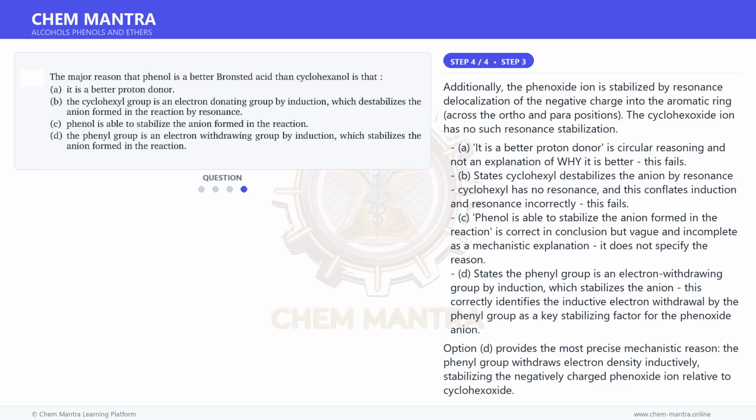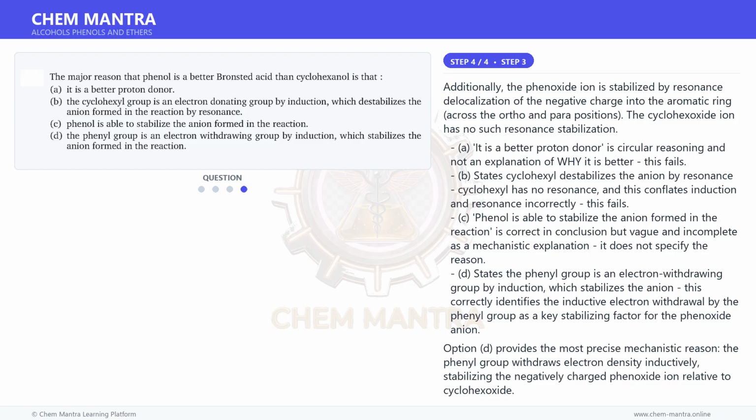Additionally, the phenoxide ion is stabilized by resonance delocalization of the negative charge into the aromatic ring across the ortho and para positions. The cyclohexoxide ion has no such resonance stabilization.